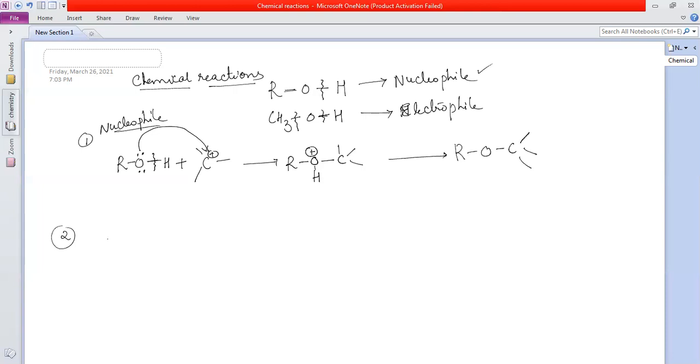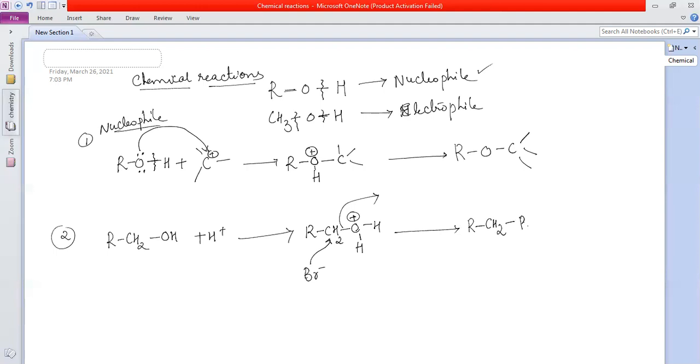When it undergoes this CO bond cleavage, it means protonated alcohols. First this gets protonated, resulting in the formation of this, which is protonated. And then it acts as an electrophile. That means the Br minus, the nucleophile, can attack this carbon atom. This is CH2, so this OH2 is lost, water. So what do you get here? RCH2Br plus water.